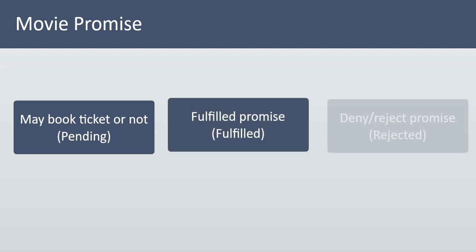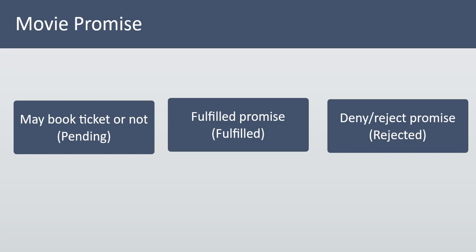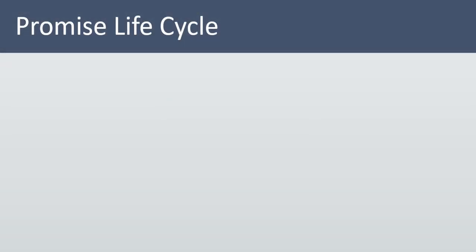Let us take an analogy to understand the promise. Let's say you asked your friend to book a movie ticket, and there will be three possibilities. Your friend may book the ticket, or your friend may deny to book the ticket. So, like these three possibilities, promises also will have three states. Let us discuss the life cycle of promise.